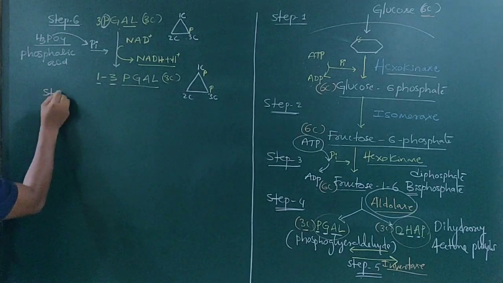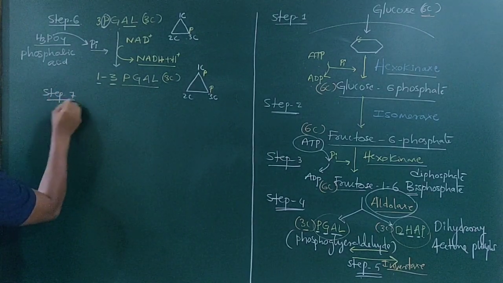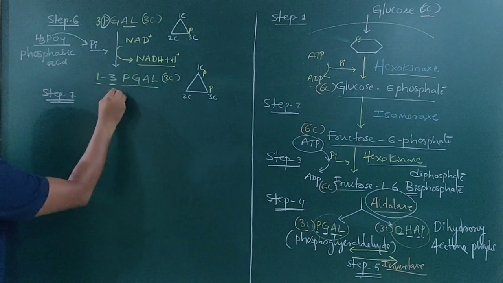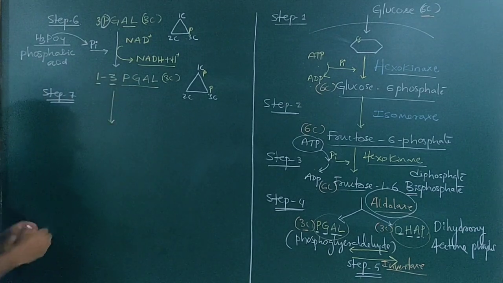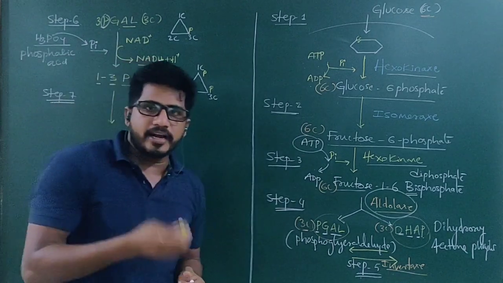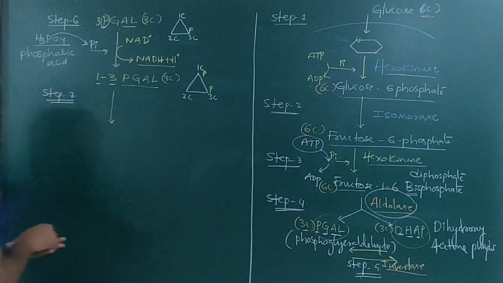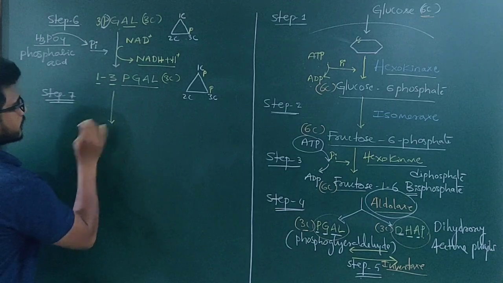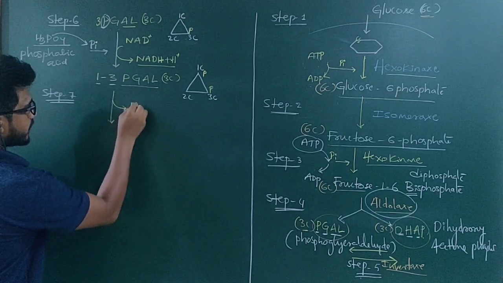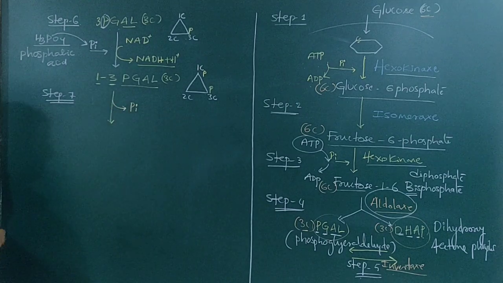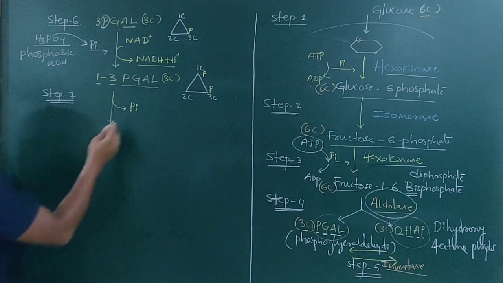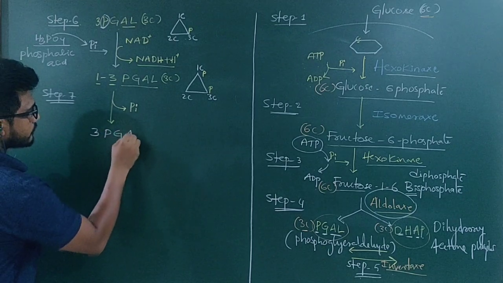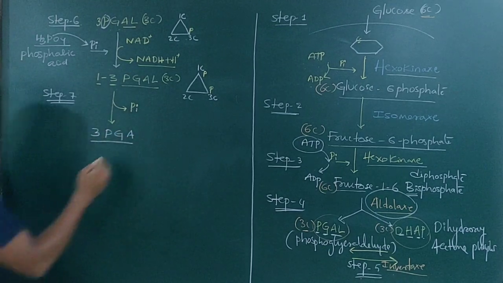Then step 7. In step 7, 1,3-PGAL becomes 1,3-PGA. Aldehyde becomes acid. Remember, here one phosphate is released so that it will become 3-PGA, phosphoglyceric acid.